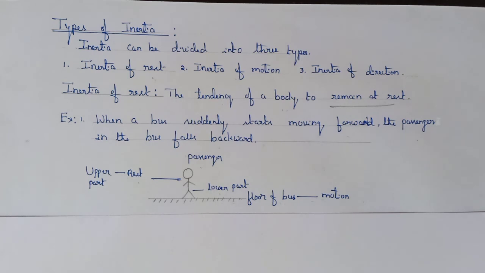For example, when a bus suddenly starts moving forward, the passengers in the bus fall backward because the lower part of the body of the passengers, being in contact with the floor of the bus, comes in motion along with the bus, but the upper part of the body of the passengers remains at rest due to inertia of rest. Therefore, the passenger falls backward.